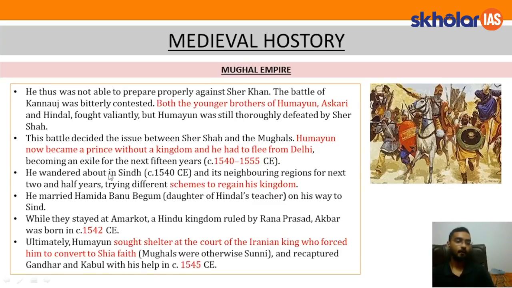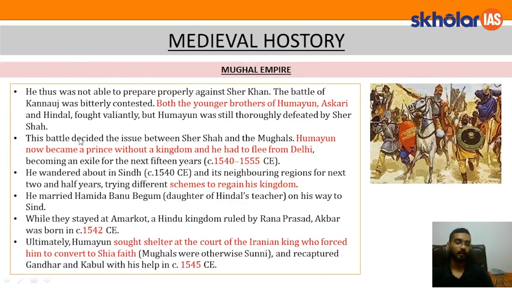He wandered about in Sindh. Since 1540 he started his exile, and he went to Sindh and its neighboring region for the next 2.5 years, trying different schemes to regain his kingdom. Since he was a prince without a kingdom, he tried to regain it. He married Hamida Banu Begum, who was the daughter of Hindal's teacher. Now, who is Hindal?